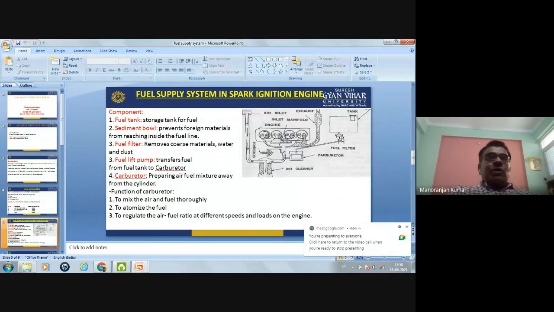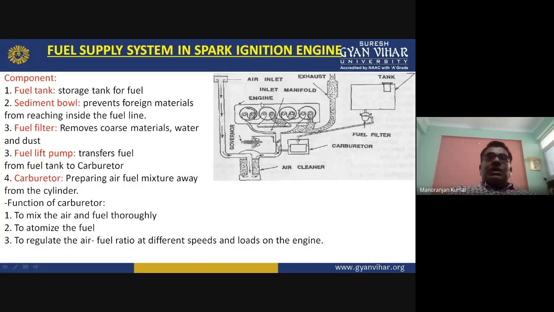This is the sediment bowl. The purpose of the sediment bowl is this: in the petrol, some foreign materials may also be present, so you have to remove that foreign material from the fuel. Otherwise your cylinder will be choked, your engine will be choked. So for that purpose, the sediment bowl is provided.